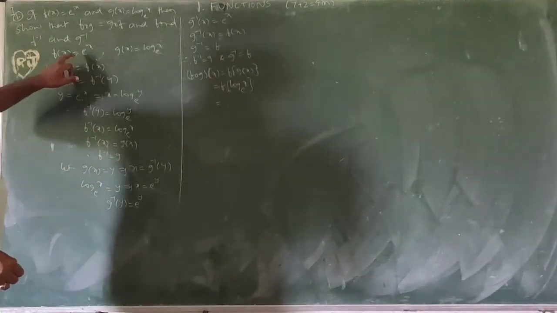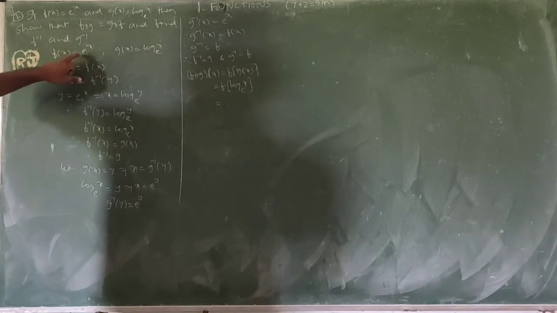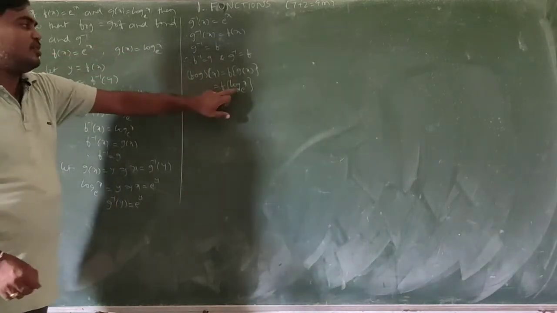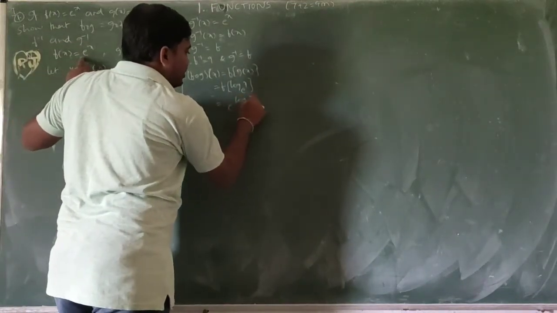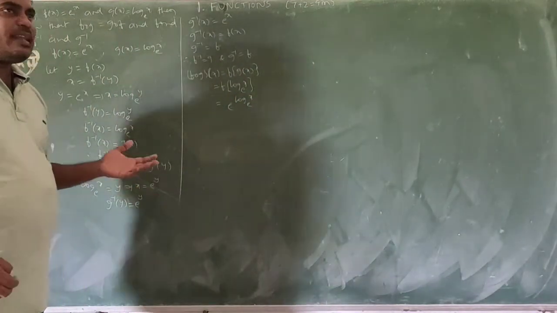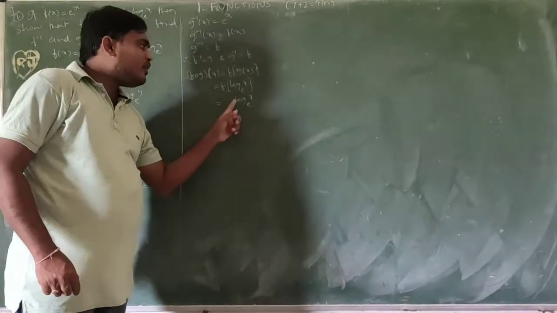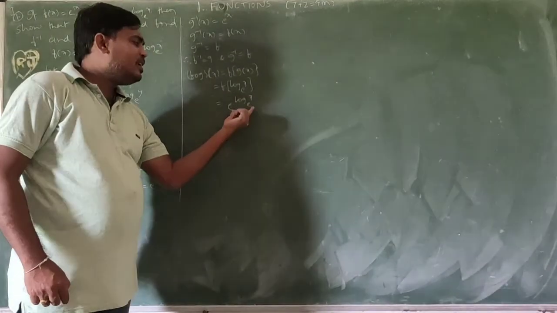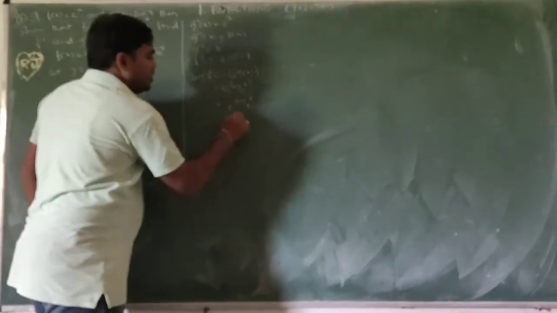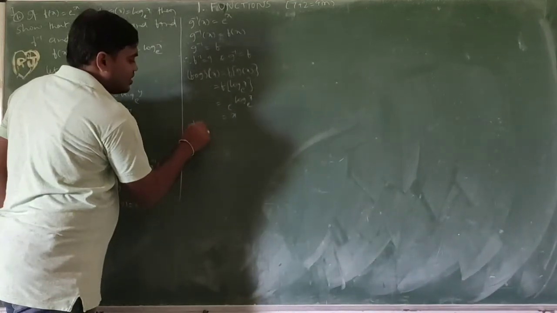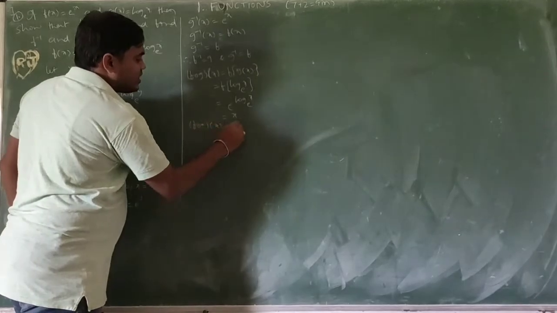Now in f of x, instead of x, I write this: e power log x base e. In 10th class logarithms, the formula is a power log b base a; here the bases are equal, so we get x. So f circle g of x equals x.